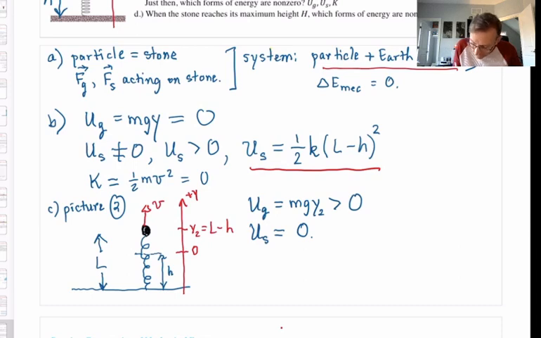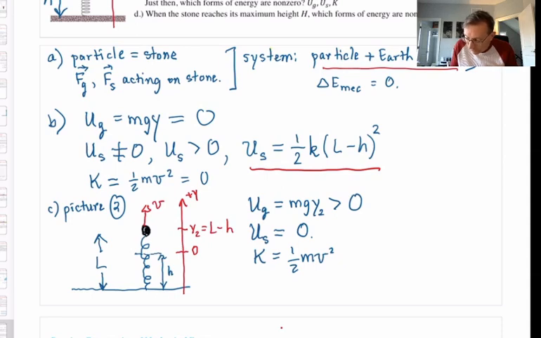Lastly, kinetic energy. K, 0 or not 0? Well, there's a formula for kinetic energy, 1/2 mv squared, all depends on if there's a velocity. This stone is moving. It's moving upward at the moment of picture 2.